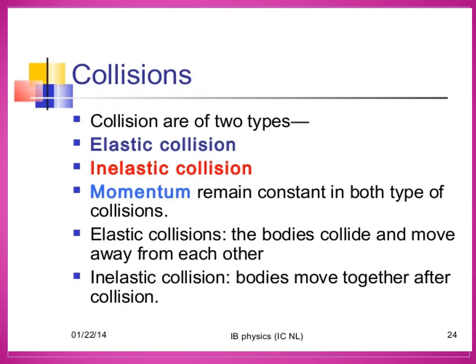Next, what is collision? Collision is a common phenomenon that happens around us every now and then. It may happen now, it may happen next, it may keep happening. For example, carom board, billiards, marbles, etc. Collision can happen between two bodies with or without physical contact. Linear momentum is conserved in all collision processes.